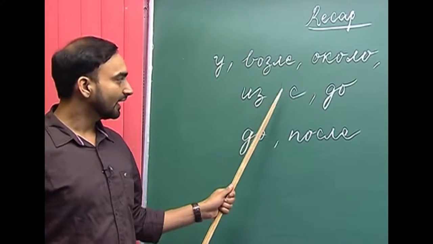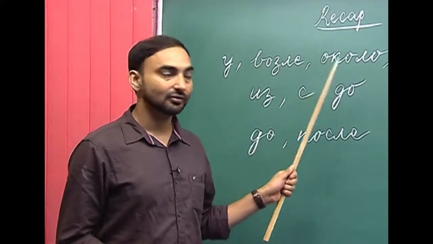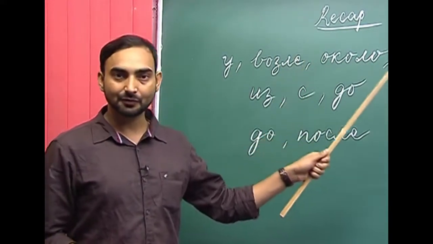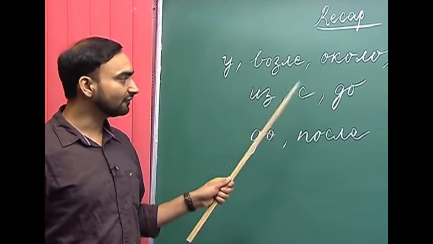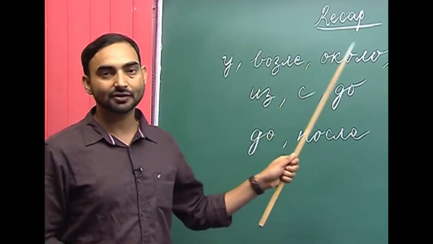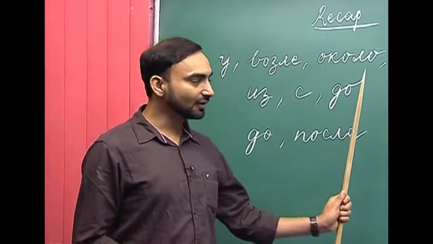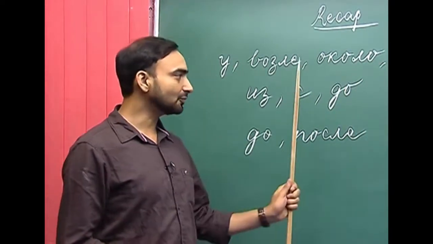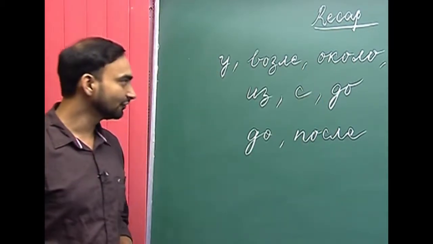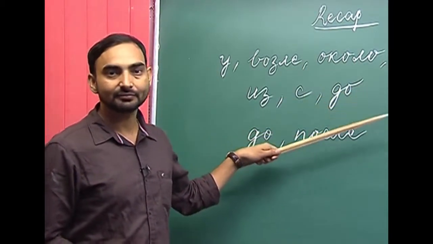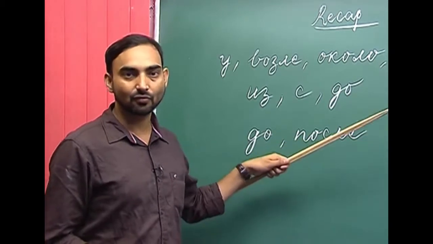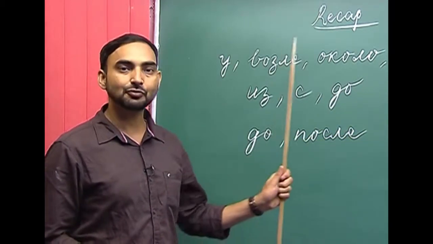Similarly, if a noun takes на in the prepositional case, the same noun will take с while answering the question откуда, and до denotes a movement up to a certain point or up to a certain place. For example, мы едем до вокзала, we are going to the station or up to the station.